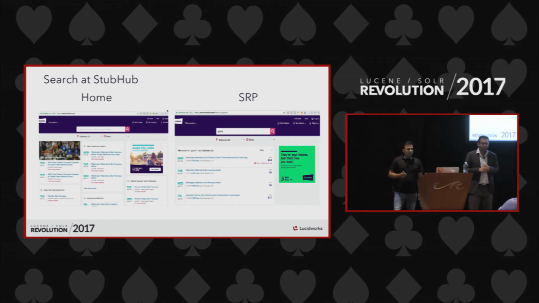Some of the use cases I'll talk about: on the home page, you can see there are no actual search queries happening, but the results are showing from a search engine, which shows popular events in your location. That is pretty much a geo-based search, because there is user context about the location. We know the user is in San Francisco, so we show what's popular in San Francisco. The other one is the regular search query. You type a search query, and we try to show you relevant results.